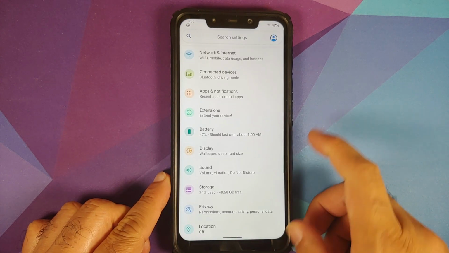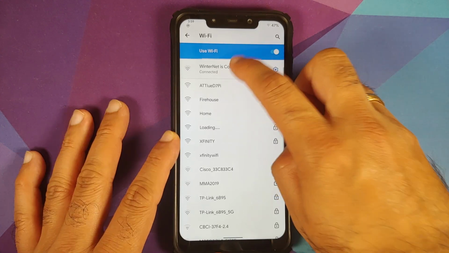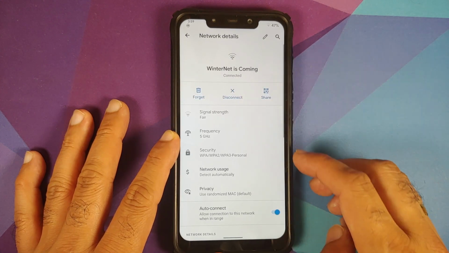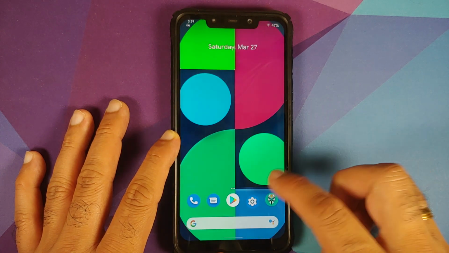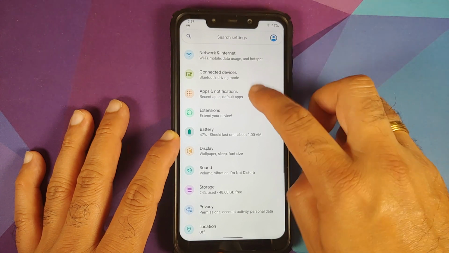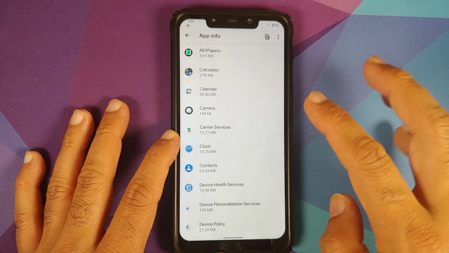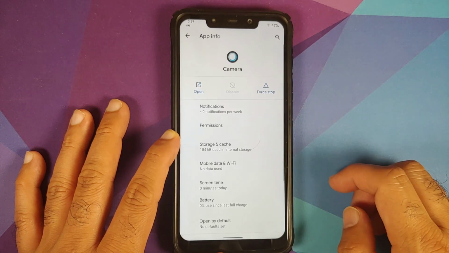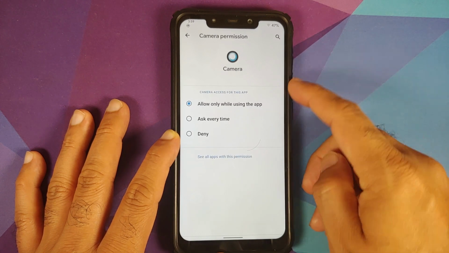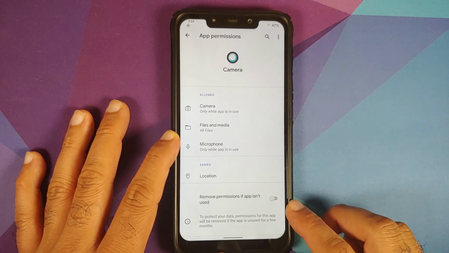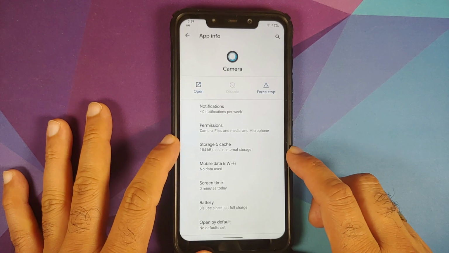Next up, let us go into settings, network and internet. Tap on the Wi-Fi name. Tap on the Wi-Fi name one more time. You have the option to disconnect, and you have the option to auto connect on a per Wi-Fi basis. Then we can go into apps and notifications, see all apps, and let us choose, say, the camera application. Go into permissions. So camera, three different options for the permissions, and you also have a toggle to remove the permissions if the application is not used for some time.